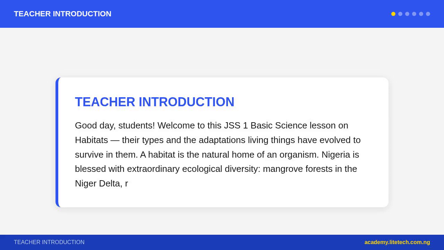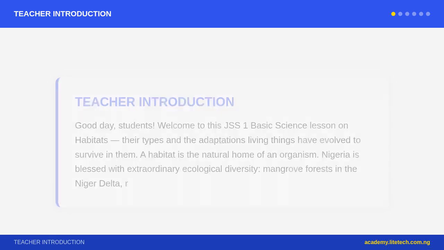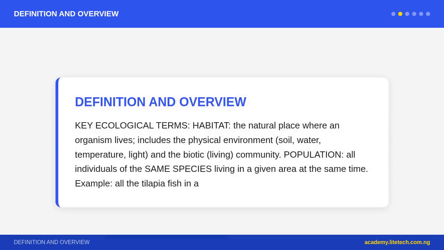Ecosystem: the community of organisms plus their non-living, abiotic, environment: soil, water, temperature, light, rainfall. Niche: the specific role an organism plays in its ecosystem, what it eats, when it is active, where it feeds. Two species cannot permanently occupy the exact same niche in the same place.